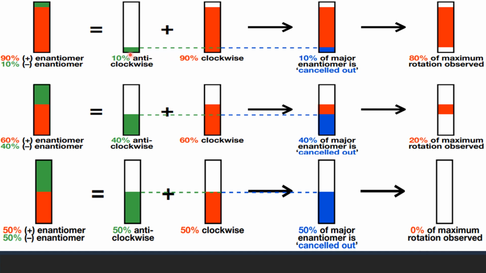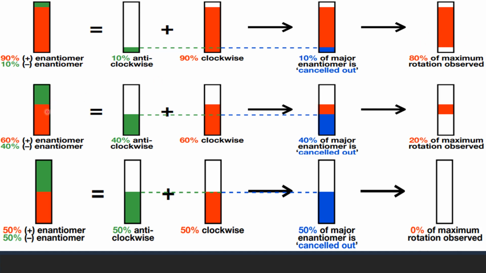So 10% levo and 10% dextro form a racemic mixture, and what is remaining here is the pure enantiomer, and that rotates the light in the clockwise direction. So this mixture of 90% dextrorotatory isomer and 10% levorotatory isomer has an enantiomeric excess of 80%. So there is 80% excess of